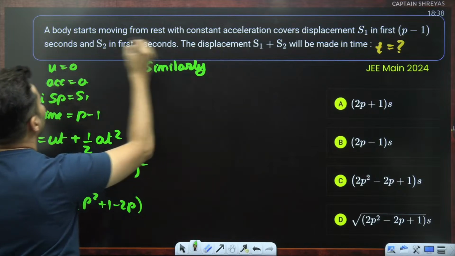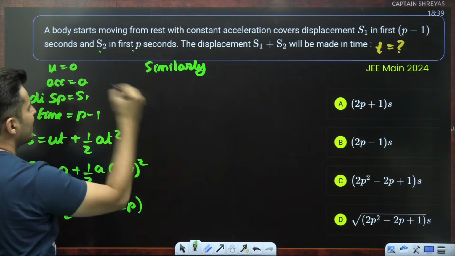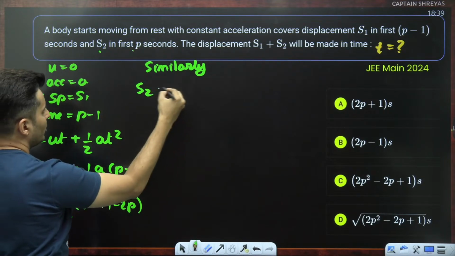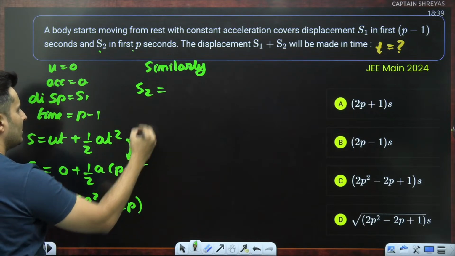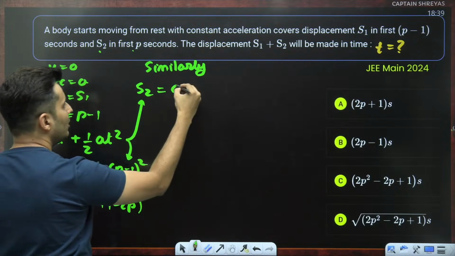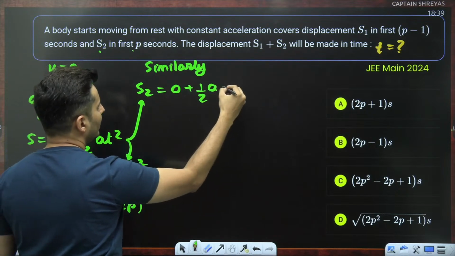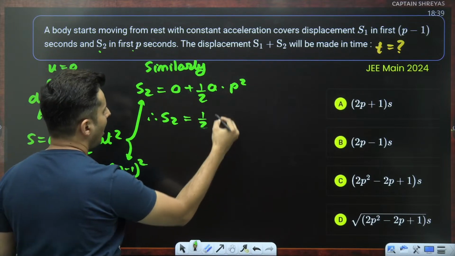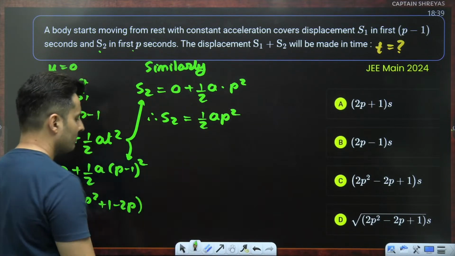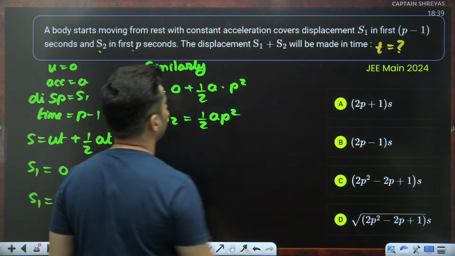Similarly, think about it. For S2, which takes P seconds, I can write S2 is equal to, using the same kinematic equation which I have used here, ut plus half into A into P square. Therefore, S2 will be just half A P square. That's all. Now comes the last part.